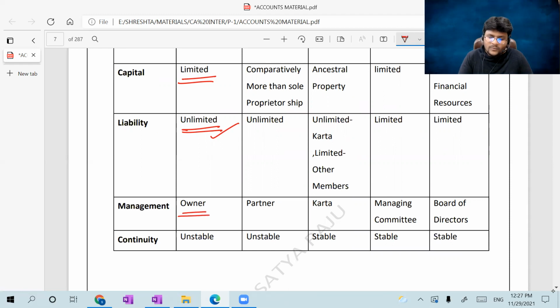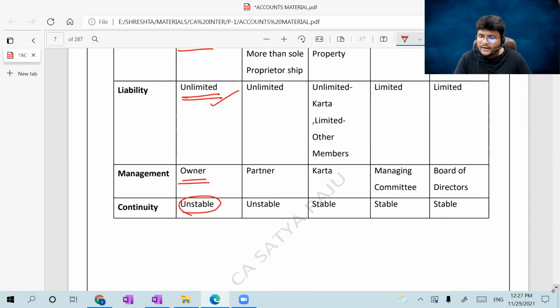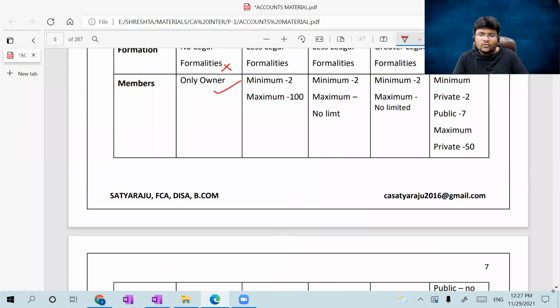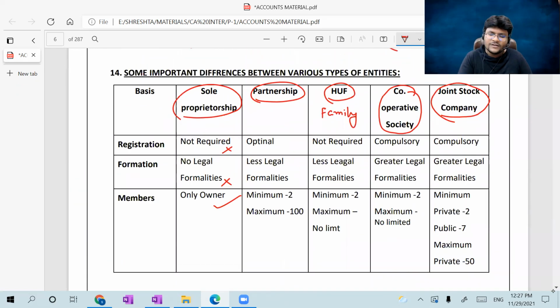Management, the owner is the only management. Continuity unstable. Why did he use the word unstable? If the proprietor dies, then the business comes to an end. Am I right? Next, coming to partnership firm, sir, registration optional. It's not mandatory, but for the safe side, practically speaking, all partnership firms go for registration. Why? Because even an oral agreement is valid in case of partnership, but in the present society, nobody will stand by their own words. So that's why registration is practically feasible. But if you don't want to go for registration, nobody will mind.